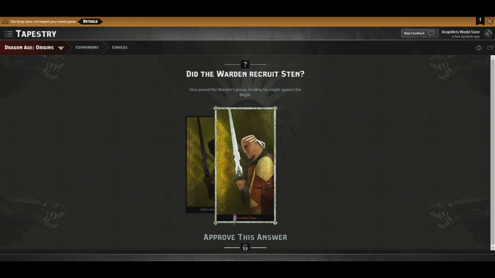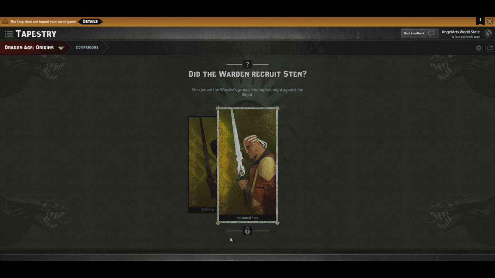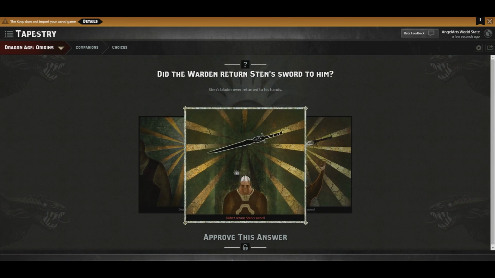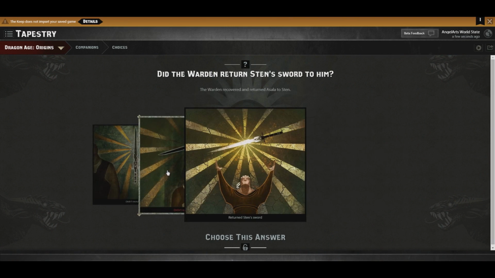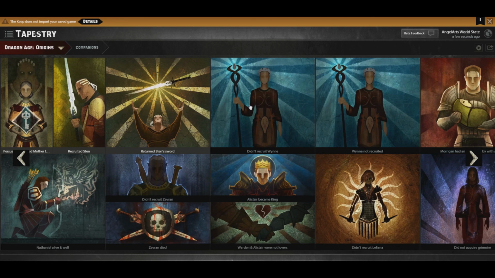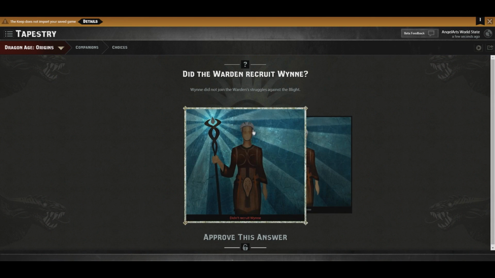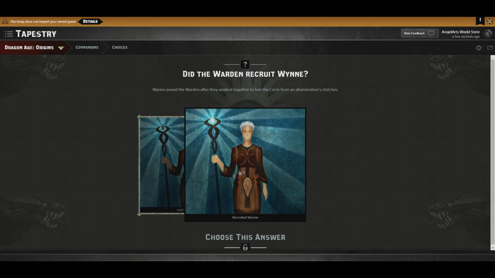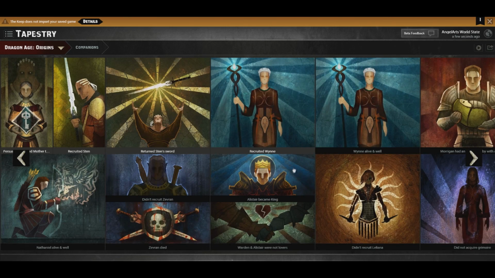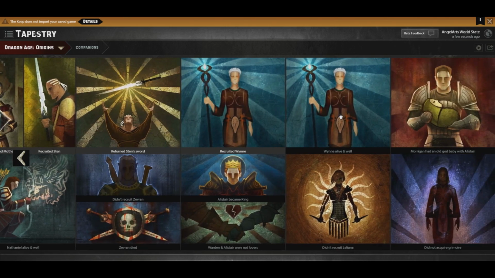Did the Warden recruit Sten? Yeah, we did recruit Sten. I guess it's possible for you to free Sten and not recruit him. Didn't return Sten's sword? No, we definitely did. We definitely did return Sten's sword, Soul of the Qunari. Didn't recruit Wynne? Is this really the default? No, because we definitely recruited Wynne. Wynne is alive and well.